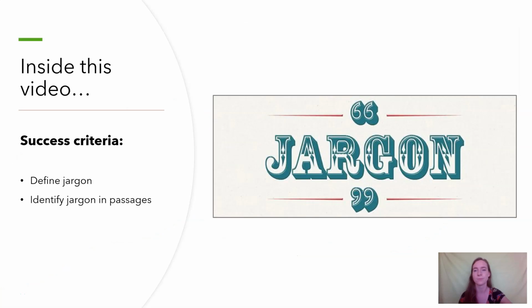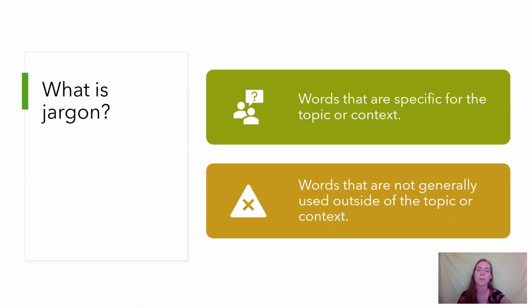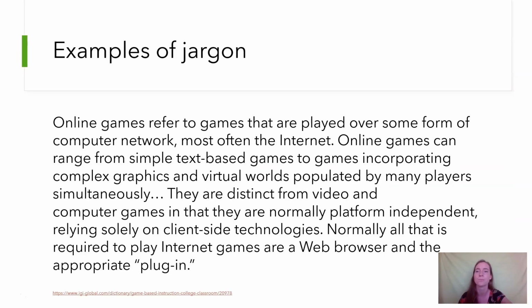Jargon. In this video, we're going to define jargon and identify the jargon in passages. So what is jargon? Jargon are words that are specific for the topic or context. So they're not generally used outside the topic or the context that we're referring to. So an example of it, we're looking at the idea of gaming here. And for this, sorry guys, I do need to read.